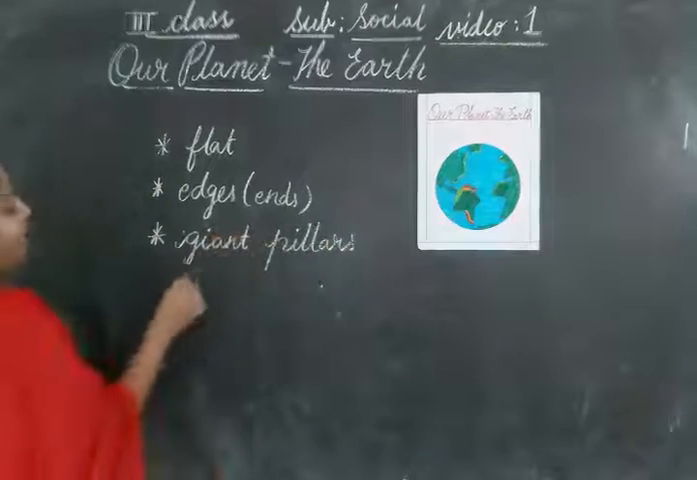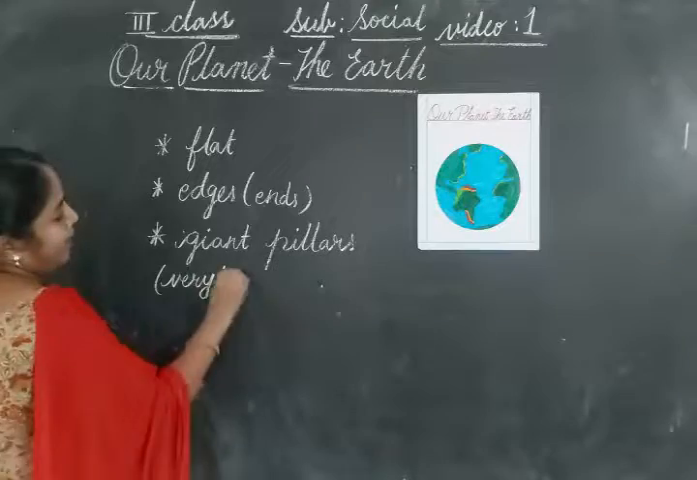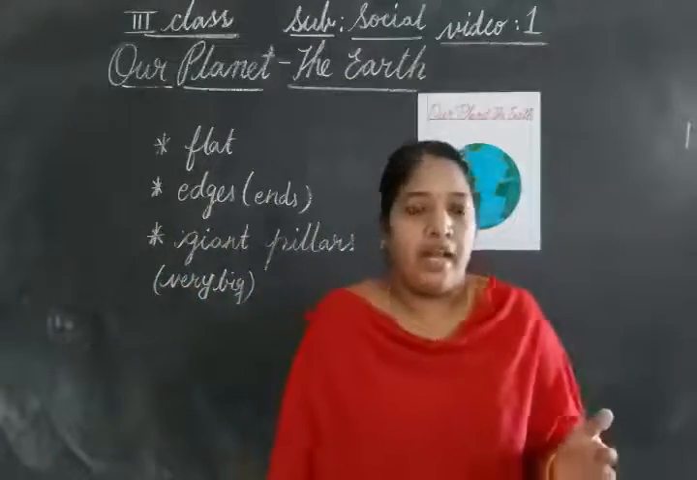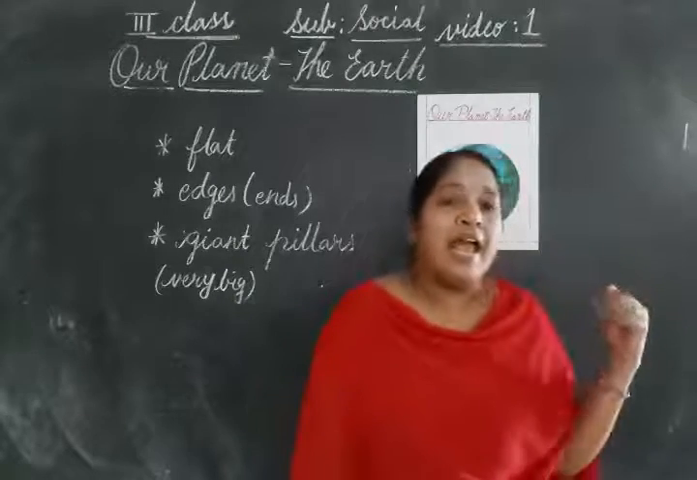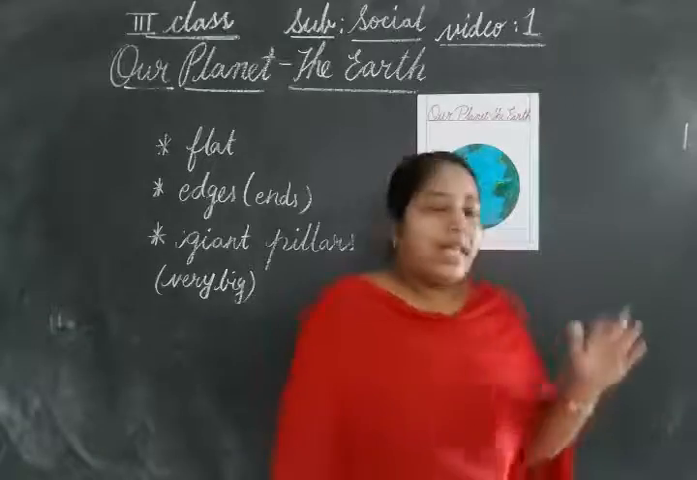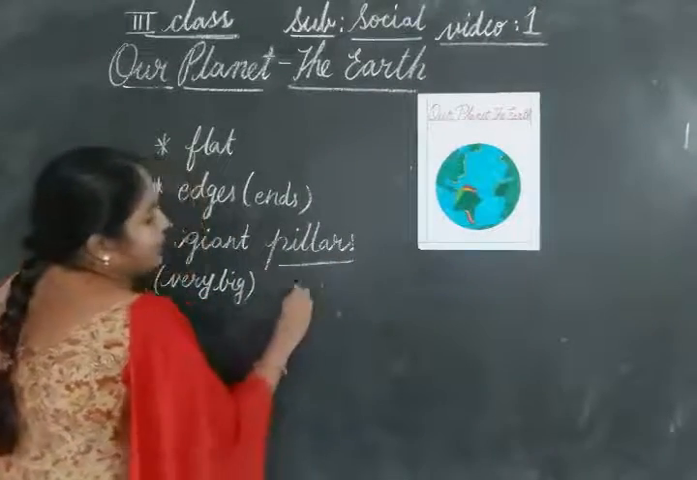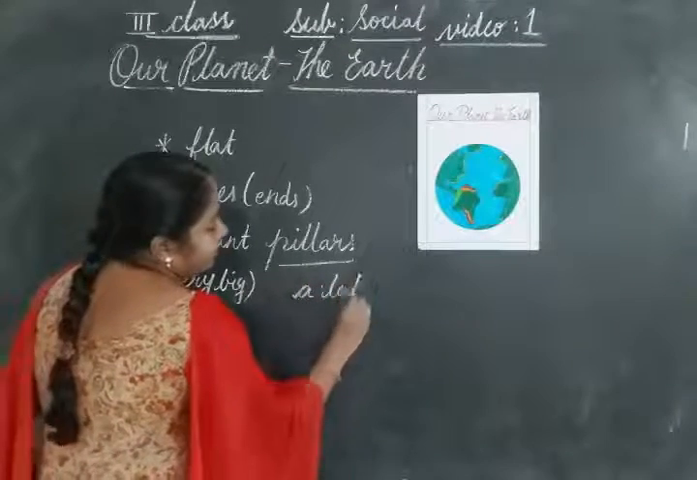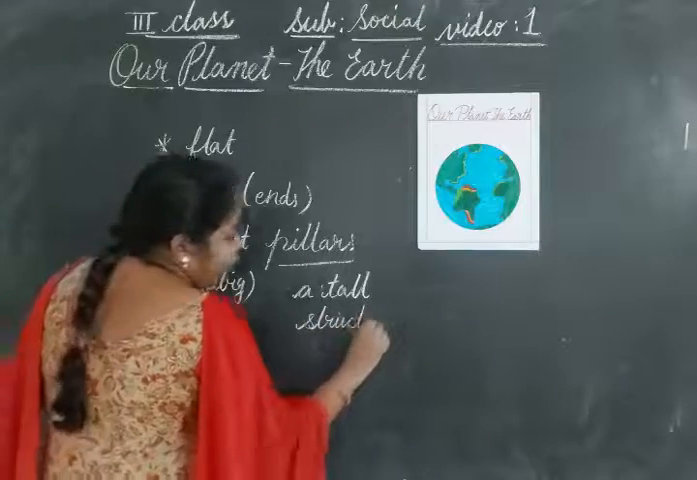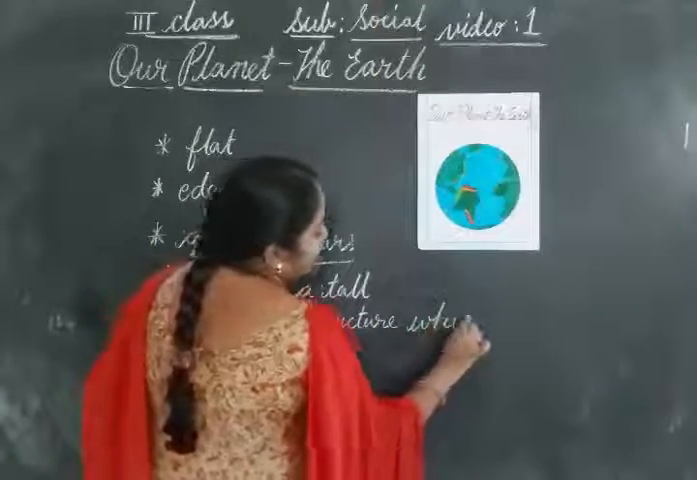Giant pillars. Giant means very big. Pillars: generally you see the pillars under the bridge. What is the use of these pillars? It gives support to the bridge. In the same way, pillars are nothing but a very tall structure which gives support.